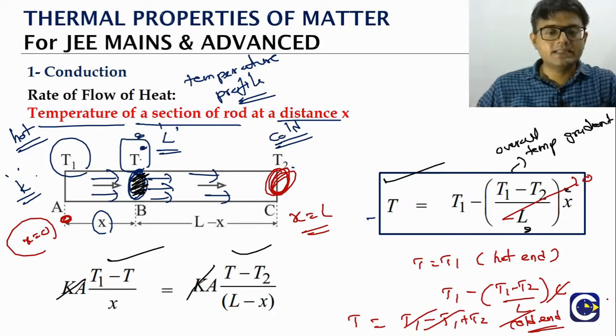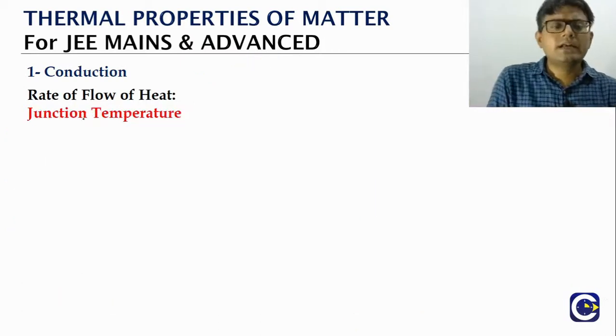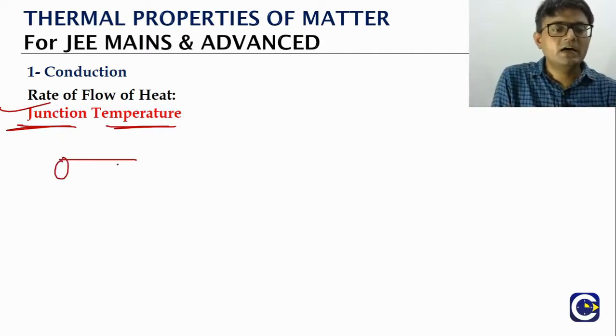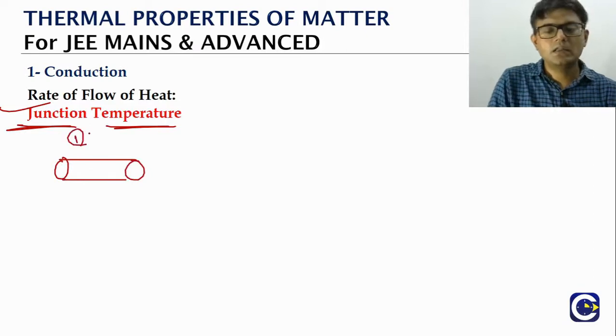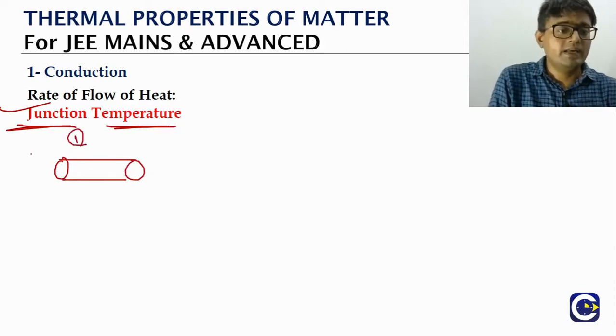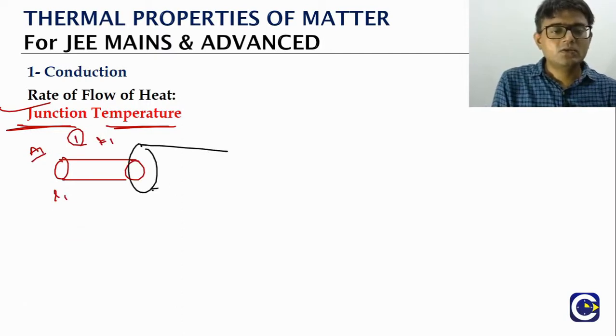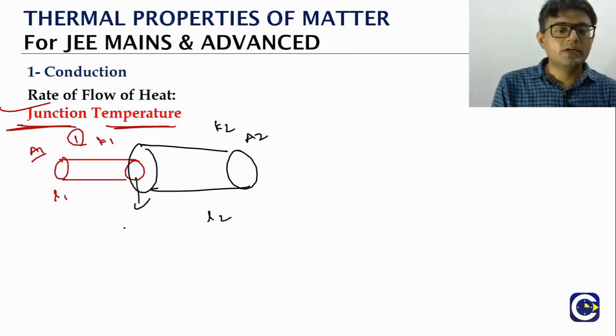This is an important result. Generally when we look at the questions, this is an important area for questions, which is about the junction temperature. Junction temperature means we can think of different types of junctions. Let us say we have a rod 1. It may have an area of cross section A1 and length L1. It may be made of a material whose thermal conductivity is K1. This is connected as it is to another rod, maybe with a material of thermal conductivity K2, area of cross section A2, and length L2. So this is what we call the junction.